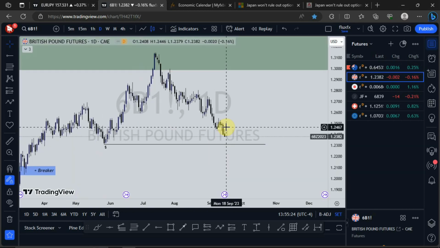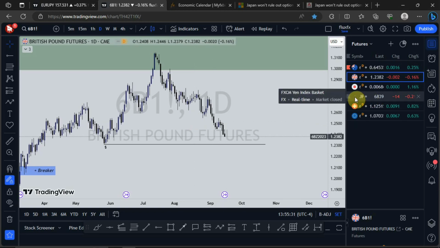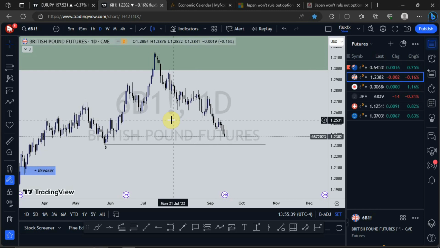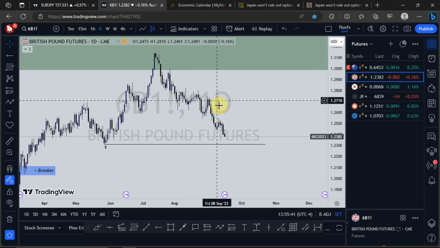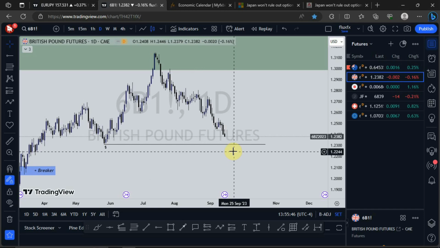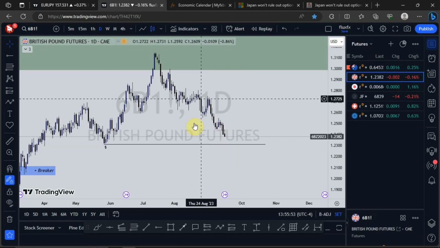The reason why we don't see it reflecting on GBPJPY is because of what is happening on the yen. The yen hasn't really been strong. That is why we don't see its effect on GBPJPY. Because in a normal circumstance, if GBP futures is moving to the downside, we should see the weakness of GBP reflected on GBPJPY, but we are not seeing it that way.